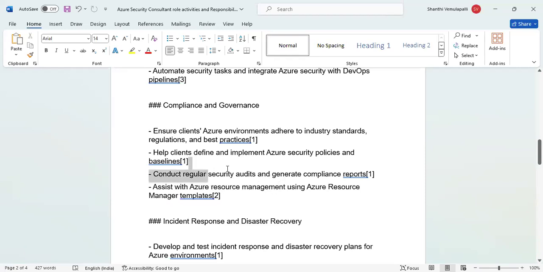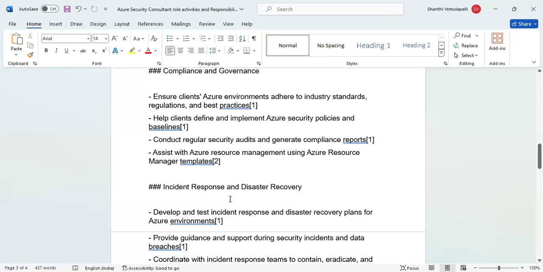Why are security audits required? Because you are going to work with the log files and the monitoring systems. All those need to be verified by an external person who is not part of the project. Then assist with Azure resource management using Azure Resource Manager templates. Basically, resource management will have all the tags of the resources, so which resource is consuming more billing or usage can be identified.